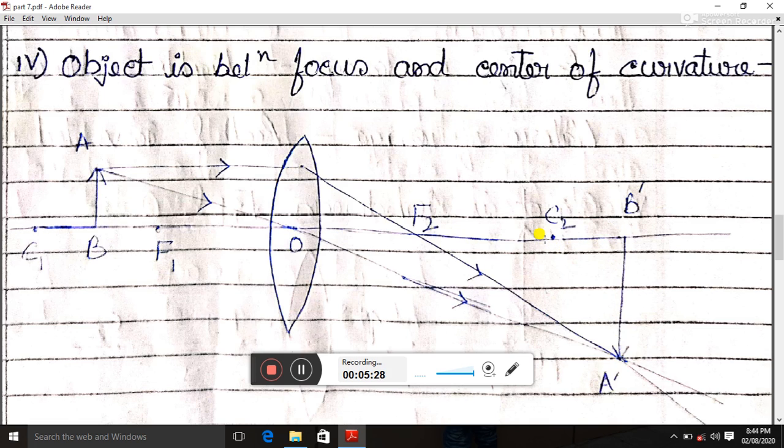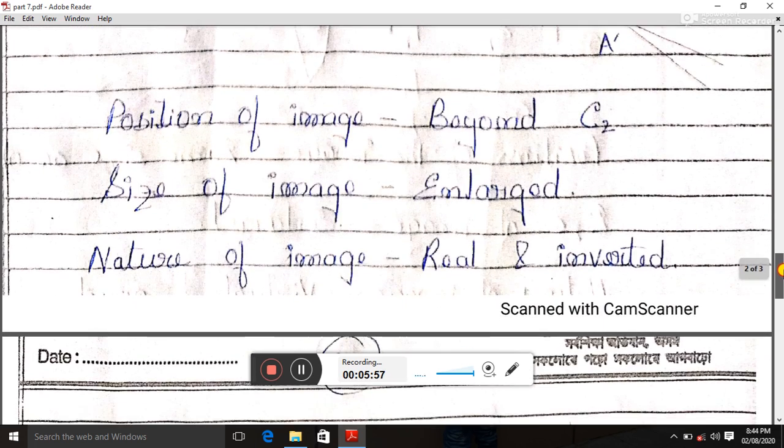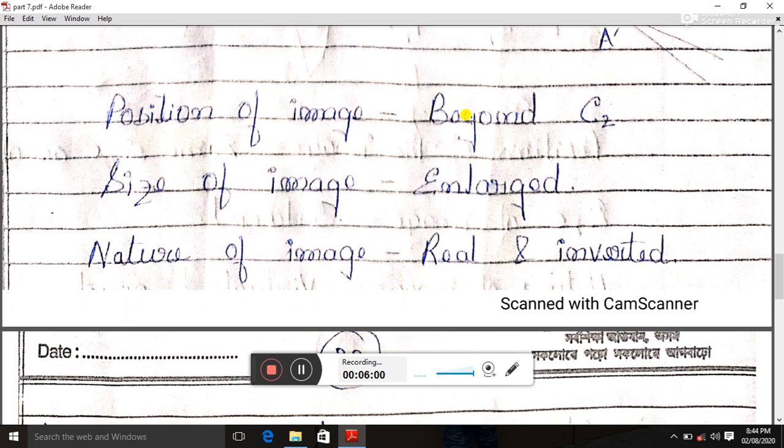So where has my image formed? My image has formed beyond C2, which means between center of curvature and infinity. So if my object is in between center of curvature and focus, then my image will be between center of curvature and infinity, that is beyond C2. And looking at this image, we can say that my image is much larger than the object size, and it is real and inverted. So the position of the image is beyond C2, the size of the image is enlarged, and the nature of the image is real and inverted.